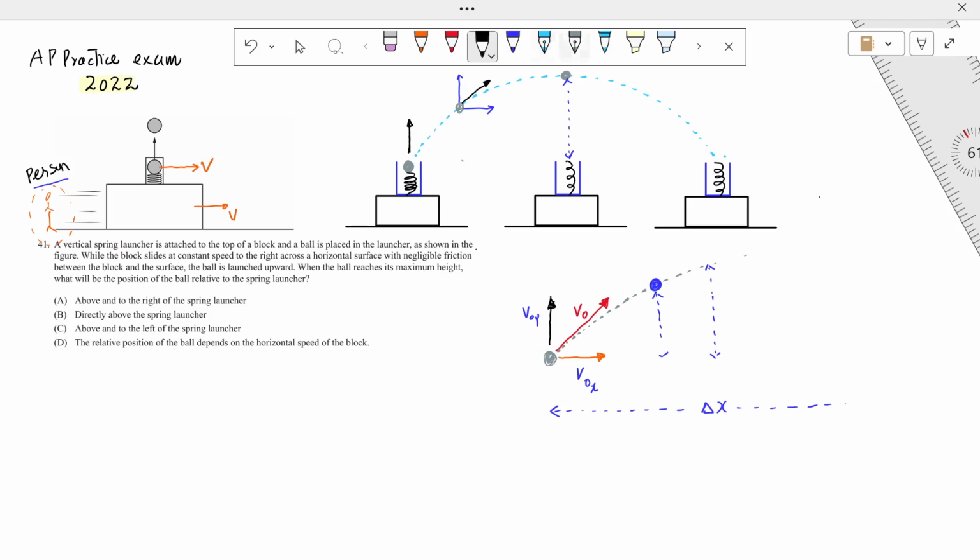And interestingly, when the ball reaches the end of its path, it will once again be caught by the launcher. So this is the path of the ball, and that's why it will be directly above the spring launcher at any instantaneous time.